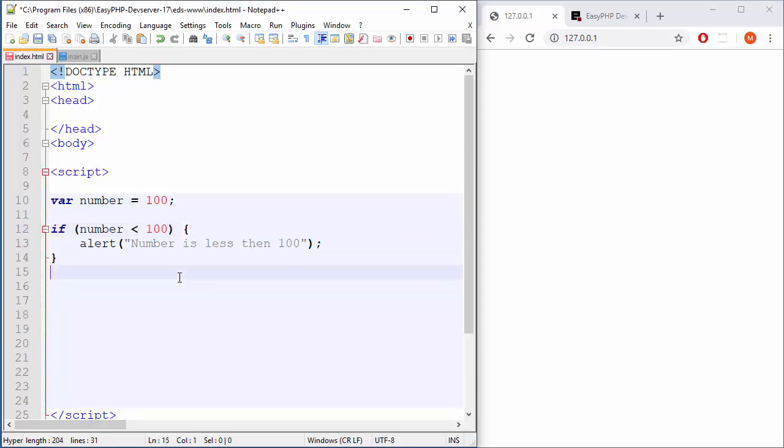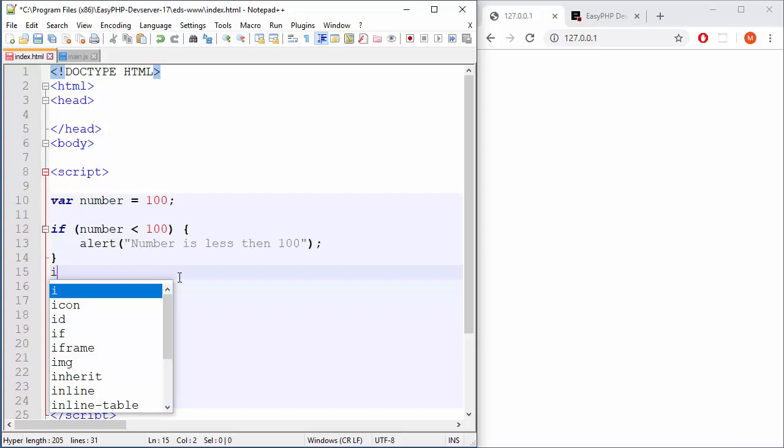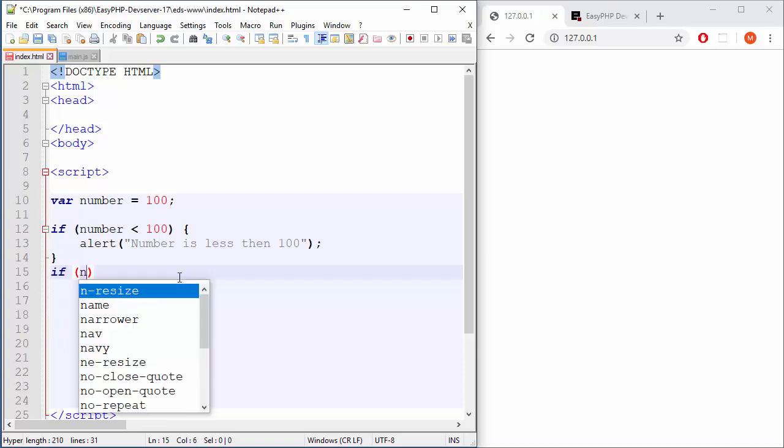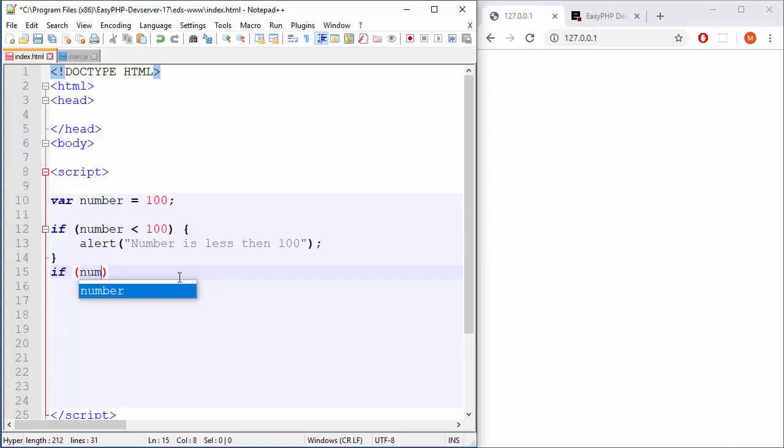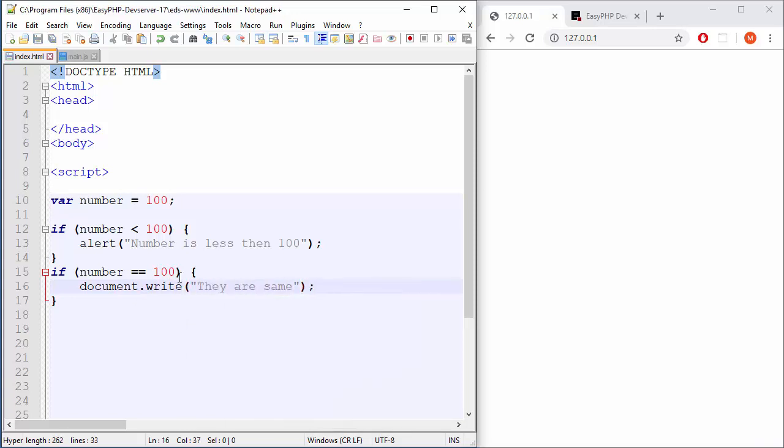Or you can have one more level of if. For example, if number equals 100, we will say, let's say, document write they are same. Okay, so here's the situation.